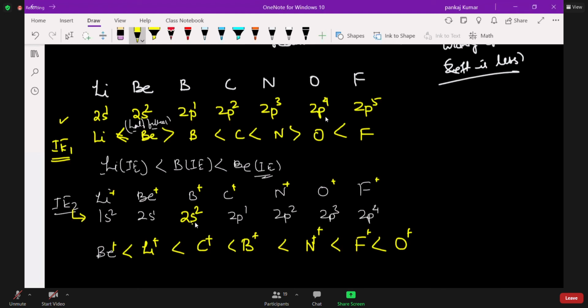Sir, it would be easier if we knew how to calculate Z effective, sir. No, Z effective will take a long time. So Z effective won't come in the exam also. You have to just remember, if Z effective is more, then IE will be more. And I told you what is the meaning of Z effective also.